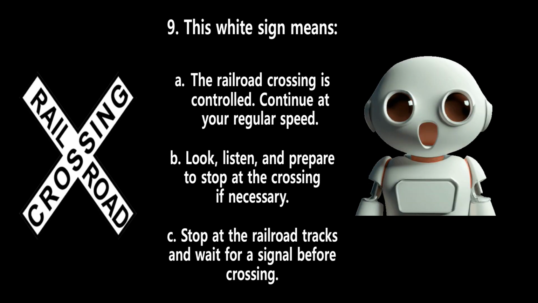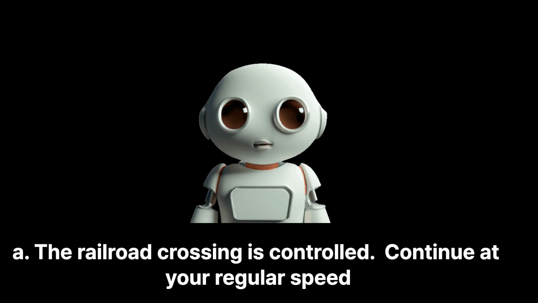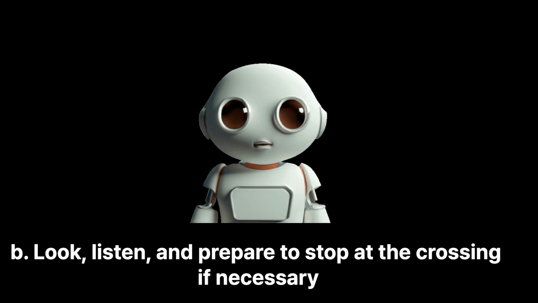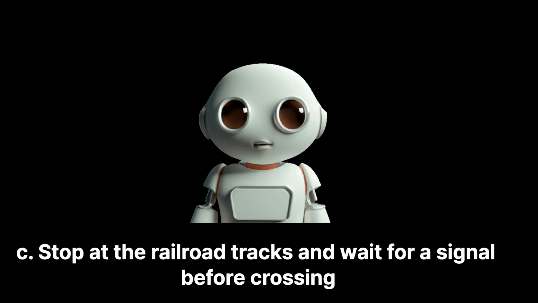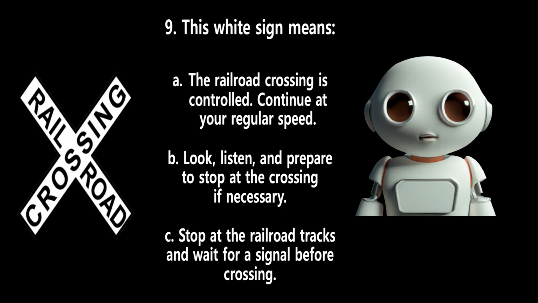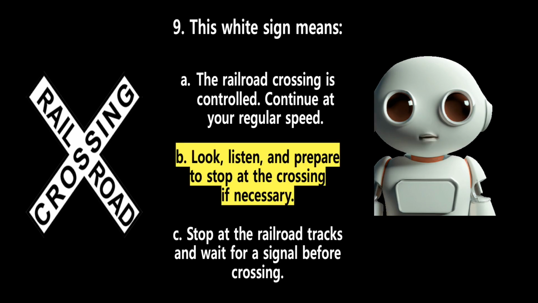9. This white sign means A. The railroad crossing is controlled. Continue at your regular speed. B. Look, listen, and prepare to stop at the crossing if necessary. C. Stop at the railroad tracks and wait for a signal before crossing. The answer is B. Look, listen, and prepare to stop at the crossing if necessary. When approaching a railroad crossing, you must look, listen, slow down, and prepare to stop. Let any trains pass before you proceed.